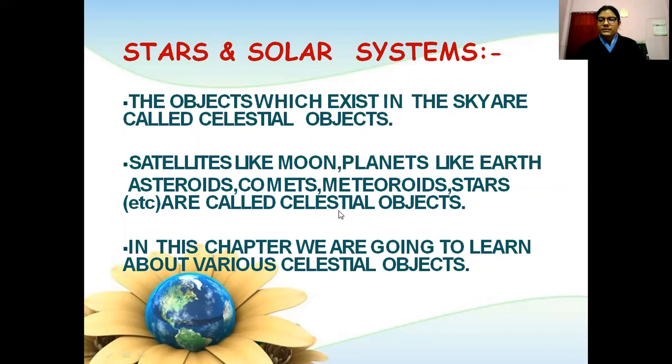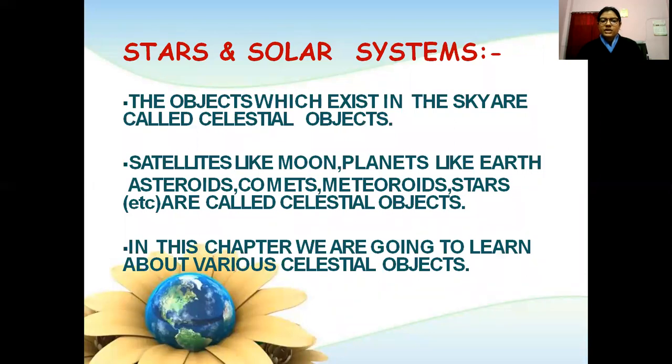Celestial objects means Akashiya pind. Asteroids means Chota Tara. Comets means Dhumketu. And meteoroids means Ulka Pind. These are our stars. And planets like Earth, Jupiter, Mars, etc. Satellites like the Moon. So satellites like the Moon, planets like Earth, asteroids, comets, meteoroids, and stars are called celestial objects.